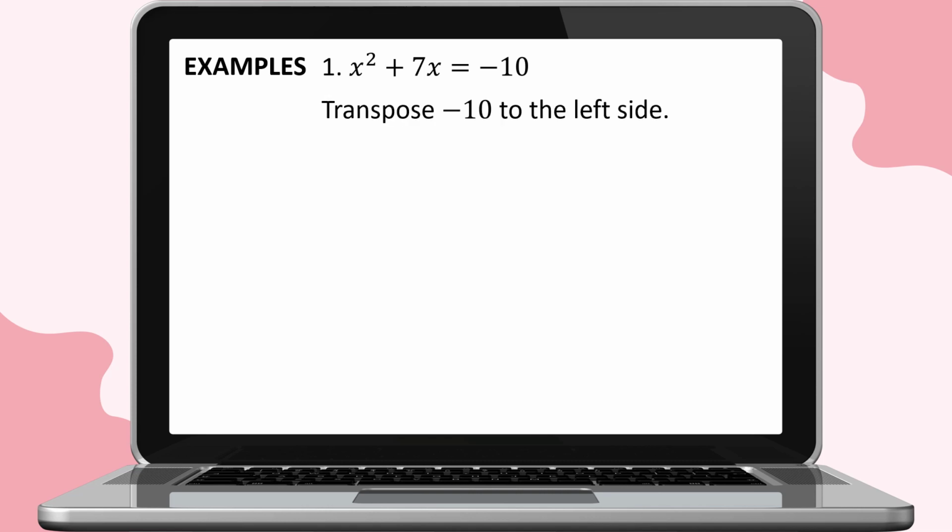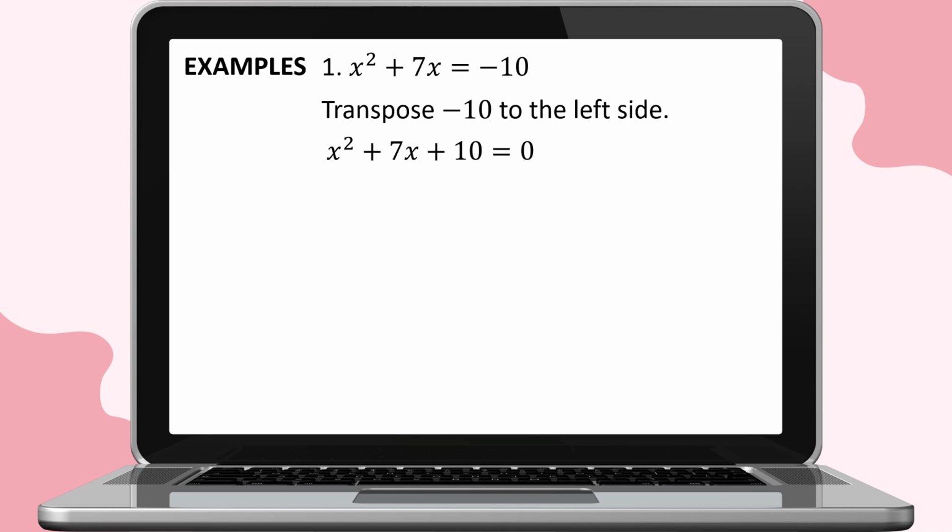Example, x squared plus 7x equals negative 10. We will transform this equation to its standard form. So we are going to transpose negative 10 to the left side of the equation. So it will now be written as x squared plus 7x plus 10 equals 0.